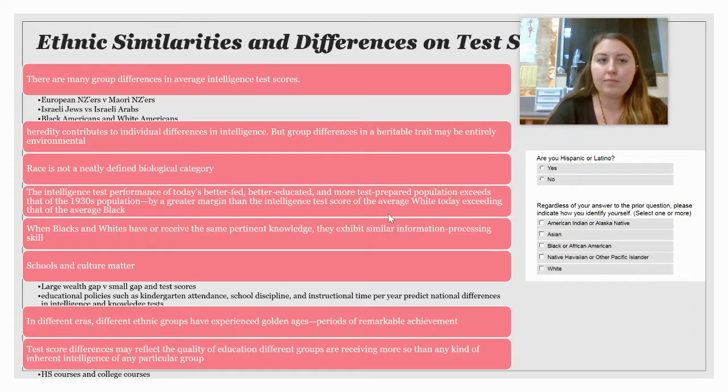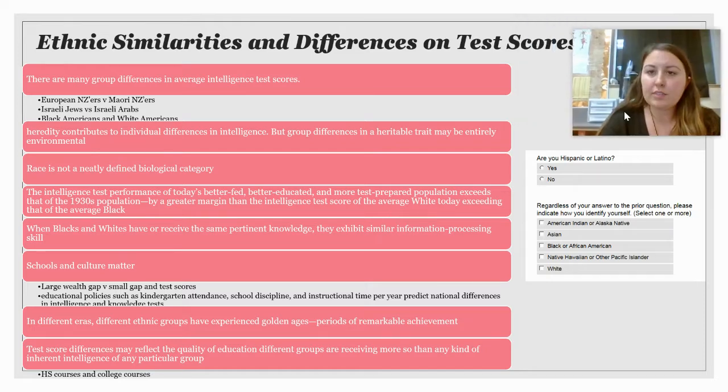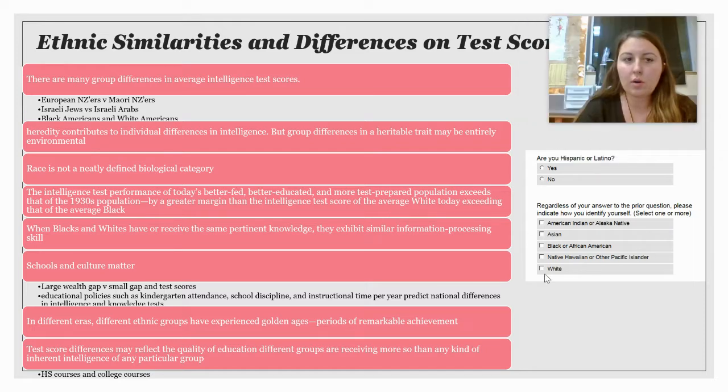All right, so ethnic similarities and differences on test scores. There are many group differences in average intelligence test scores. For example, looking at New Zealanders, people of European descent tend to outperform people of Maori, the native descent of New Zealand. Israeli Jews tend to outperform Israeli Arabs, and white Americans tend to outperform Black Americans on IQ scores.